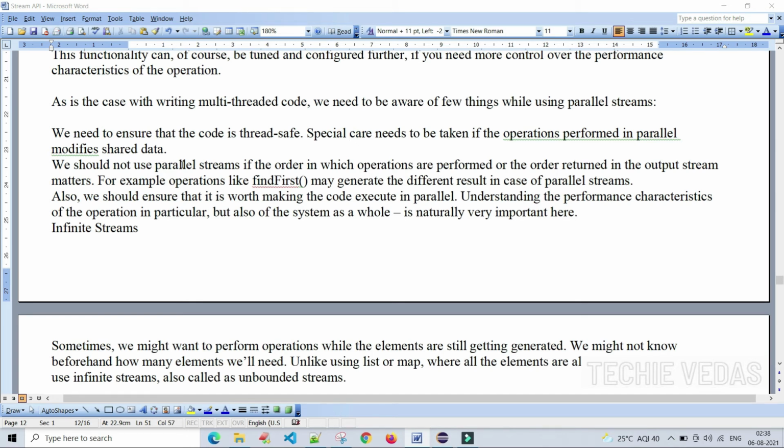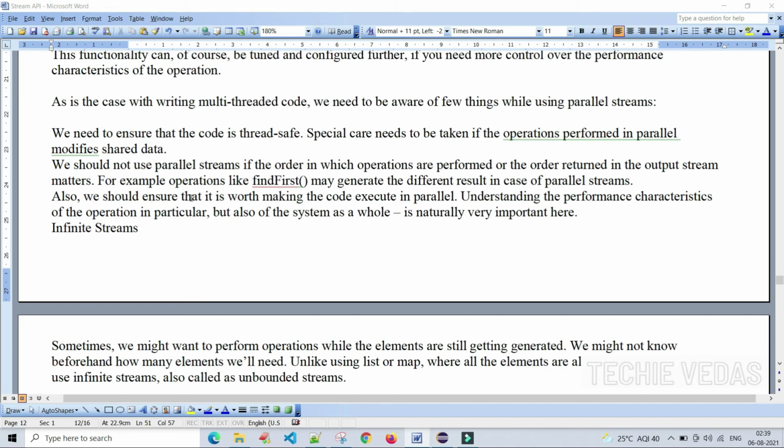We should not use parallel streams if the order in which operations are performed, or the order returned in the output stream, matters. For example, operations like the findFirst method may generate a different result in the case of parallel streams.